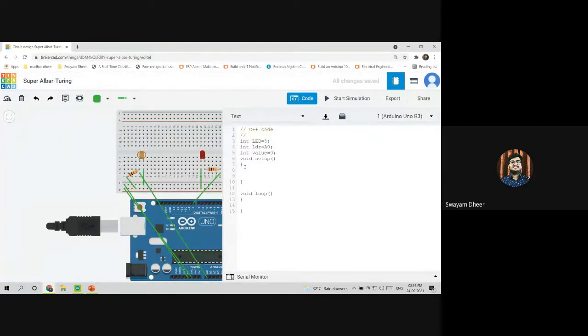So what is the basic command of void setup? Pin mode. Yeah. Correct. So what will I write in pin mode? That is LED comma output, right? Is it correct? It's correct, right? Yeah.